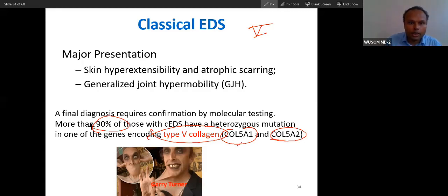You will see the main presentation will be, one is the skin presentation, the other is joint. So generalized joint hypermobility is very characteristic of this disorder. You can see hyperextensibility of skin and atrophic scarring.